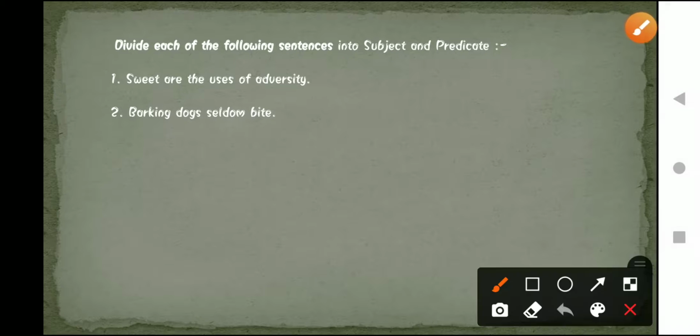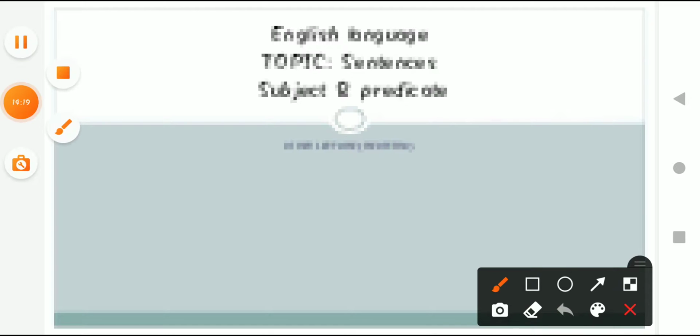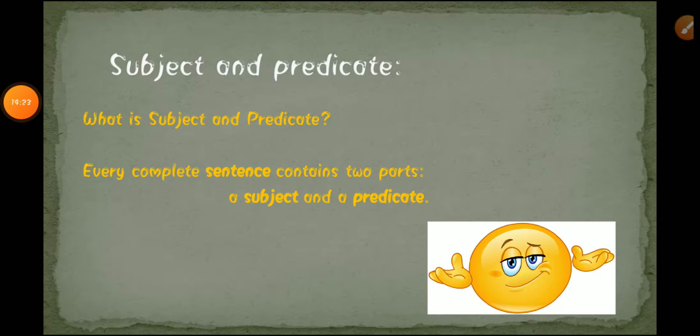Students, before we move on to the identification of subject and predicate, let's first discuss what subjects and predicates are. So we all know that a subject is that particular thing, or you can say about whom we are talking in a sentence.